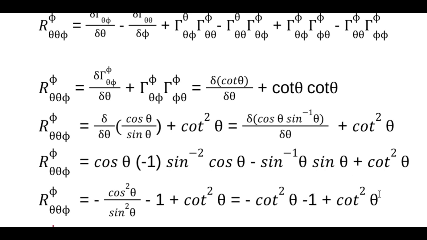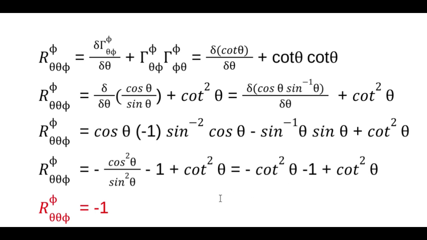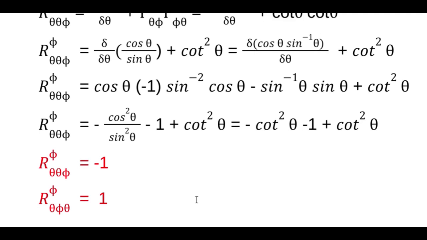So these two wipe out. That is the same thing as cotangent squared. Boy, I probably didn't explain that very well. Okay, so we get a -1, right? And once again, we do our trick. We swap these two indices and we get a +1. All right, so we've got 4 non-zero hits of the Riemann curvature tensor.